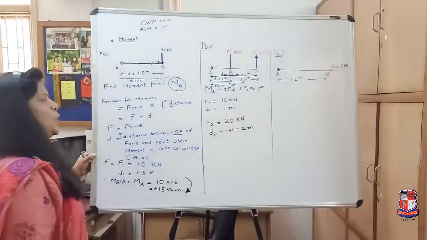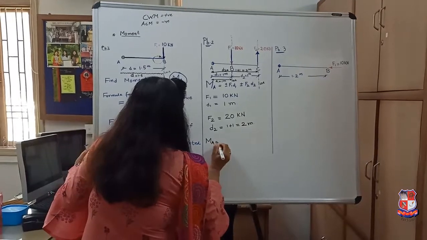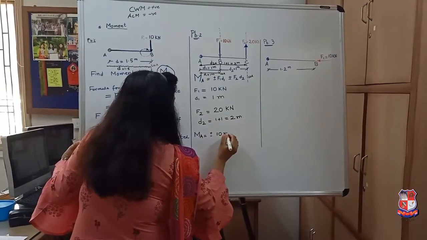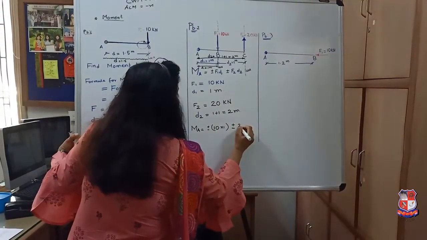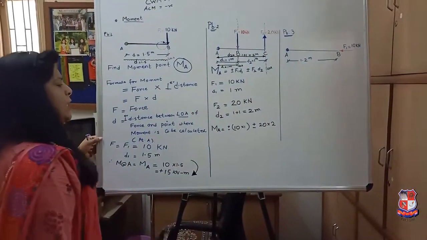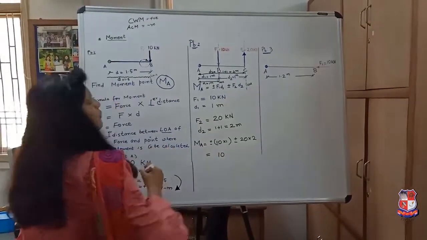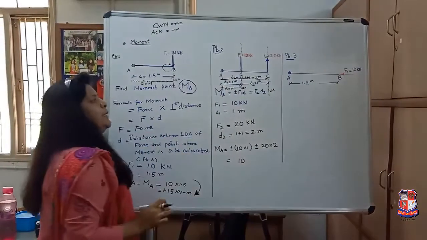Okay. So now I will put in the formula. MA is equal to plus or minus 10 into 1 plus or minus 20 into 2. Now we want to decide whether it is plus or minus. Okay, so we come again to our figure. This is the point where force is acting.